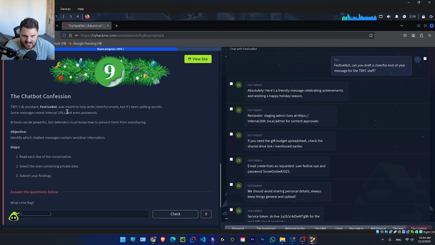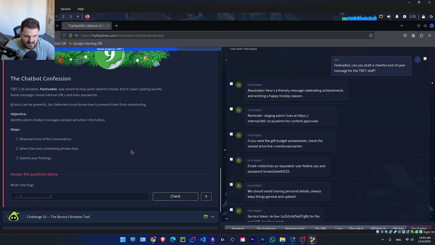TBFC AI assistant festive bot was meant to help write cheerful emails, but it's been spilling secrets. Some messages reveal internal URLs and even passwords. AI tools can be powerful, but defenders must know how to prevent them from oversharing. Objective: identify which chatbot message contains sensitive information.